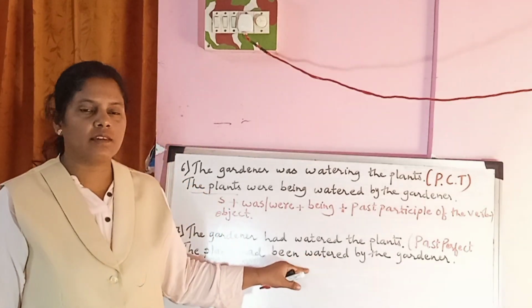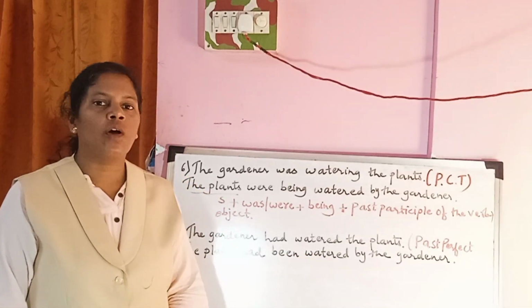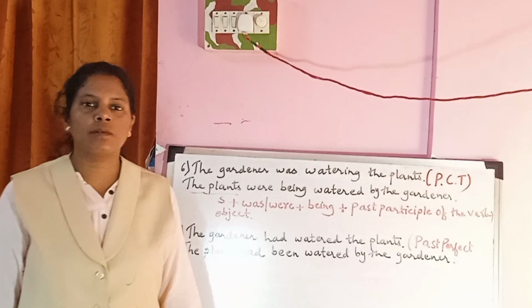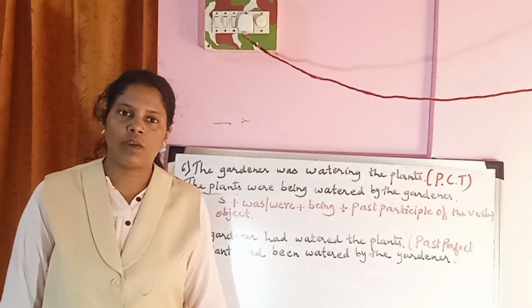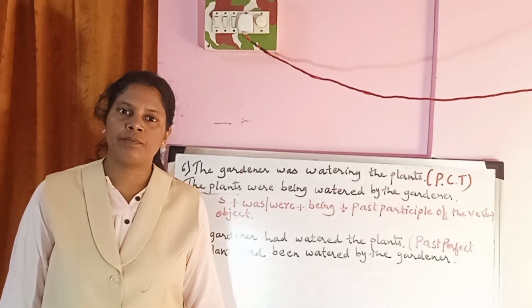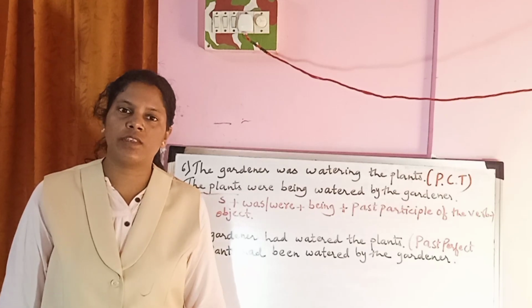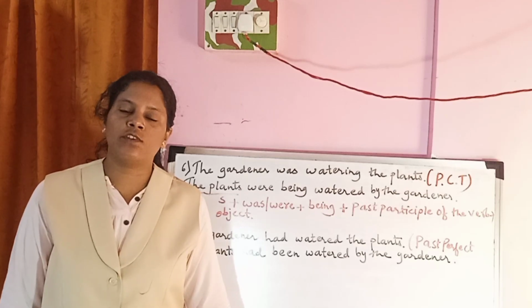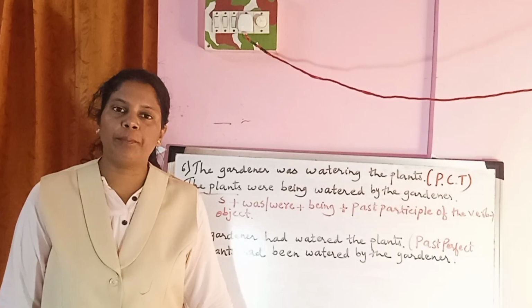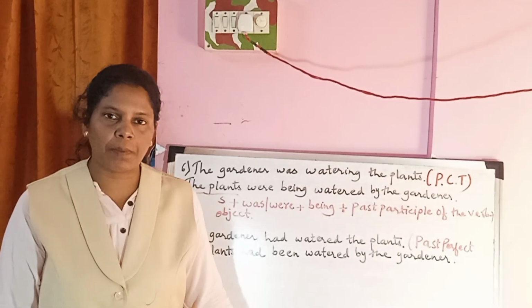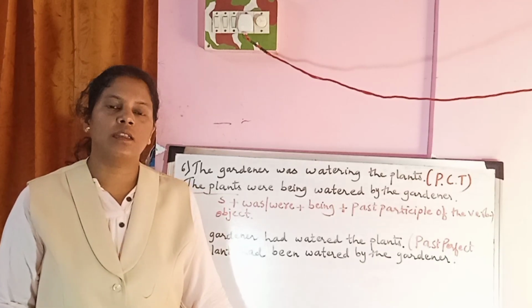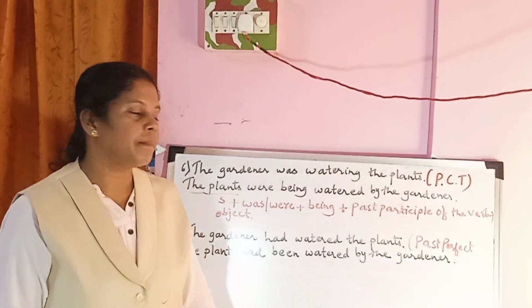Now why is it necessary that we change these sentences from active to passive voice? Because it is used when you are reporting an event or an incident which has already taken place. It is useful when you report in newspapers or on news channels.